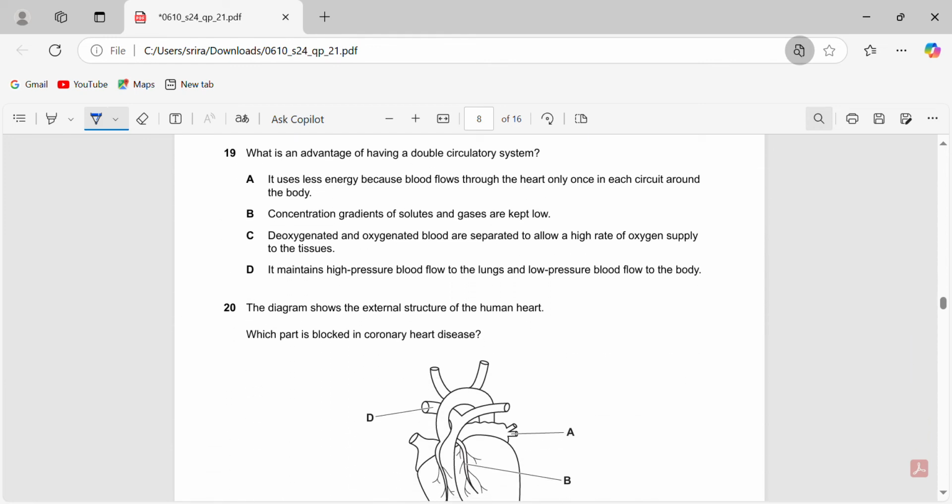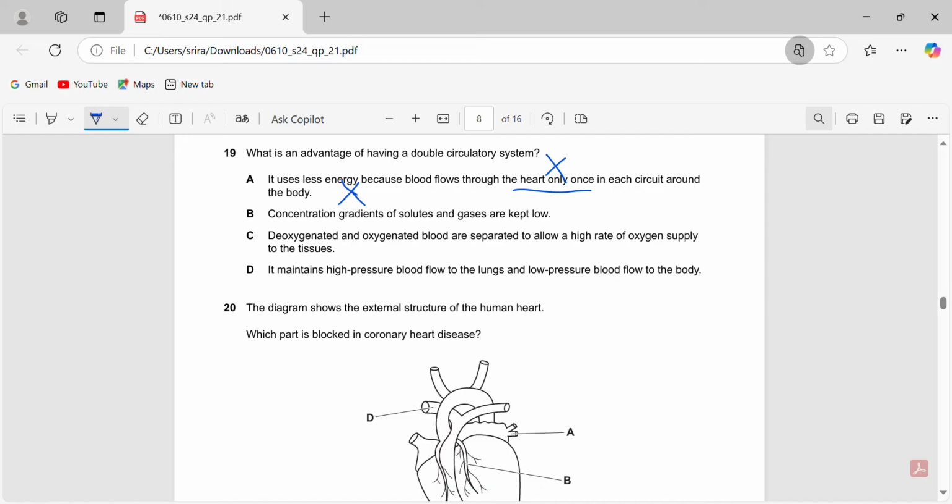So what is an advantage of having a double circulatory system? This is essentially when the blood passes through the heart twice during a circuit of the body. Uses less energy because blood flows through the heart once. Okay, that's not true because it's in the name, it's double. It doesn't flow through the heart only once. That is wrong.